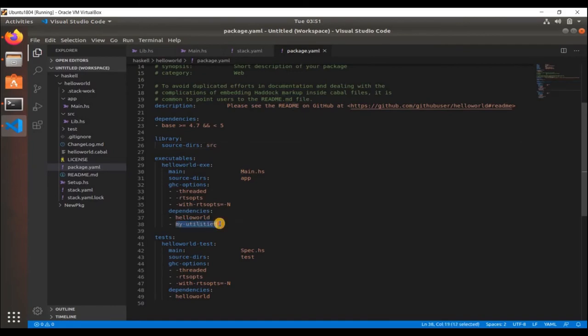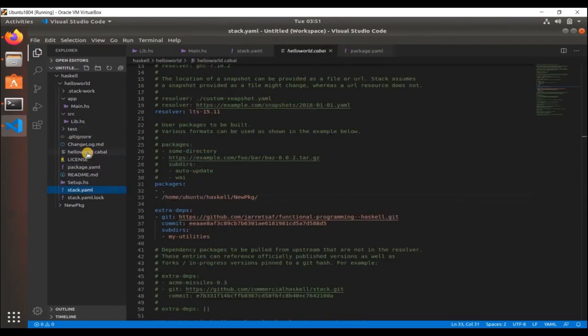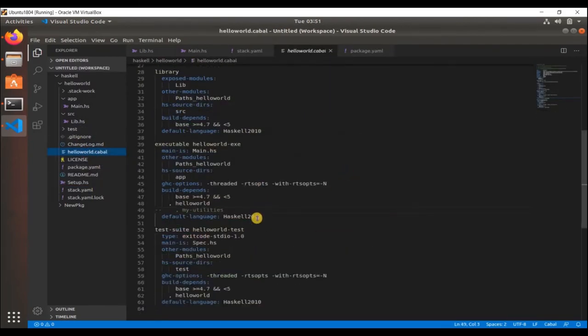Then go to the cabal file. Generally this is done automatically, but sometimes it may create some problems, so it's always good to run a build and then check this. If it is not there, then you put it in the build-depends for the executable. So your project configuration is done, that's it.